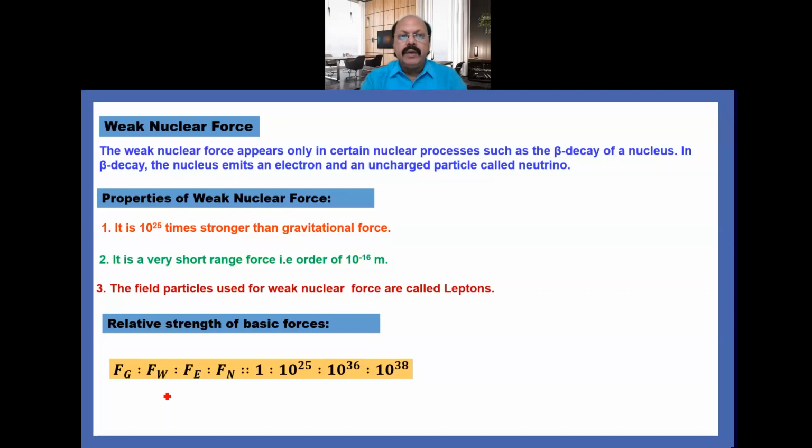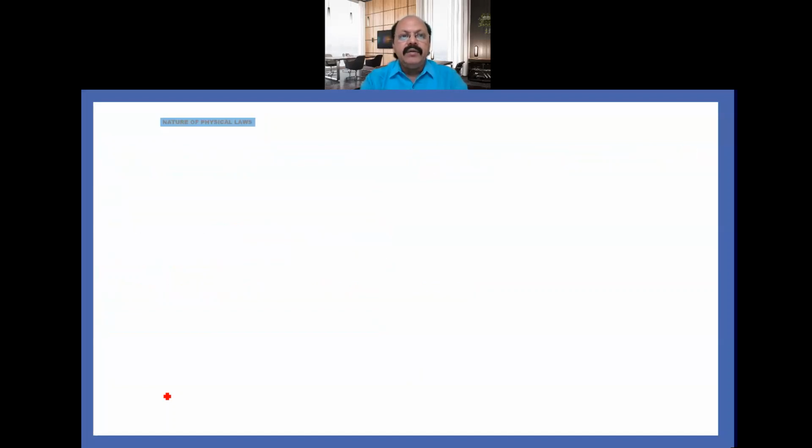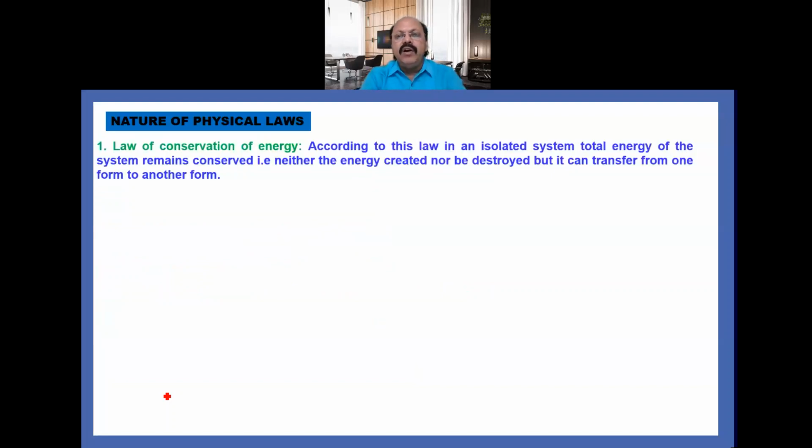So, this is about basic forces in our nature. Now, nature of physical laws. There are four physical laws that we have to discuss here. One is law of conservation of energy, another is law of conservation of linear momentum, the third is law of conservation of angular momentum, and then law of conservation of charge.